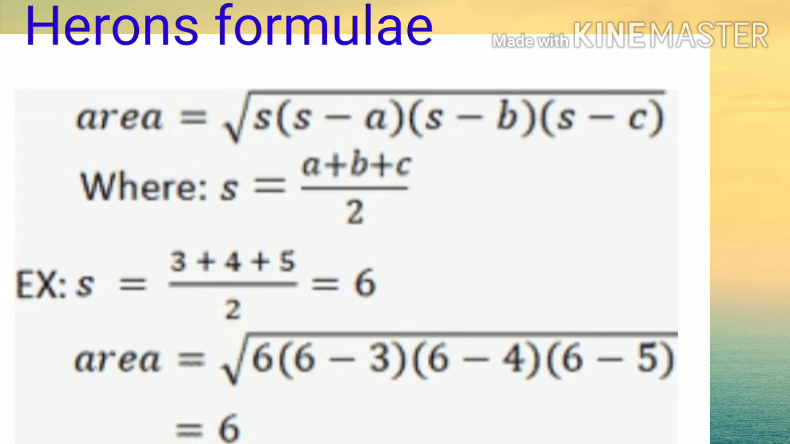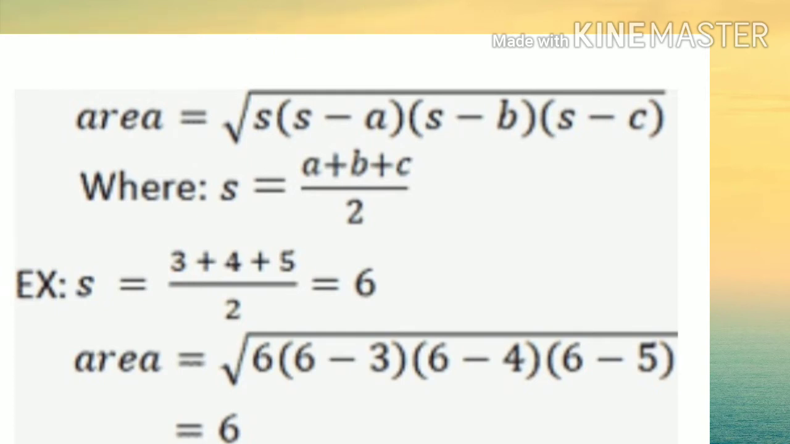Therefore, the area of the triangle by Heron's formula is under root S, S minus A, S minus B, S minus C. Here S value is 6 and A value is 3, B is 4 and C is 5. Now substitute the values. So the area of the triangle is equal to under root 6, 6 minus 3, 6 minus 4, 6 minus 5. 6 minus 3 is 3, 6 minus 4 is 2, 6 minus 5 is 1. So your answer is 6 multiplied by 6, that means 36. Square root of 36 is 6. So the area of the triangle is 6.